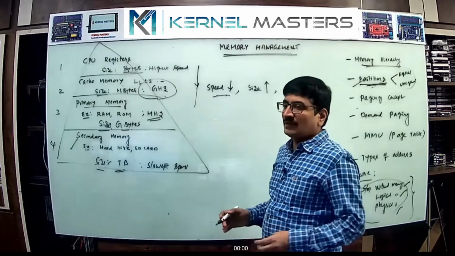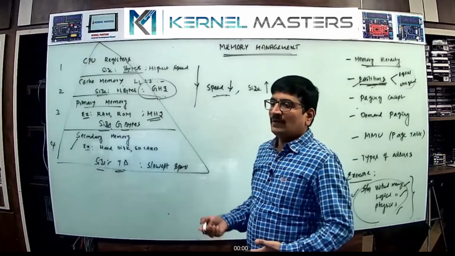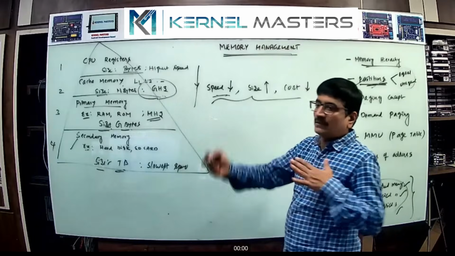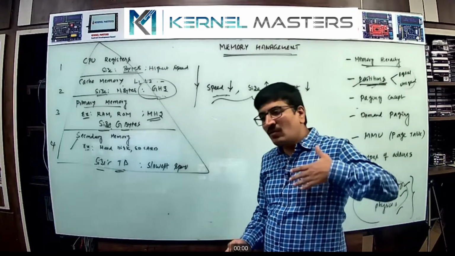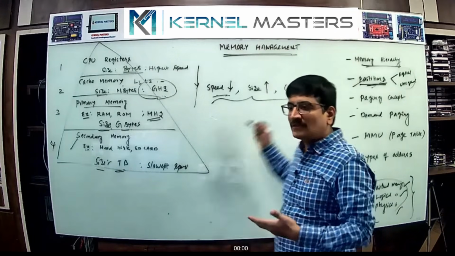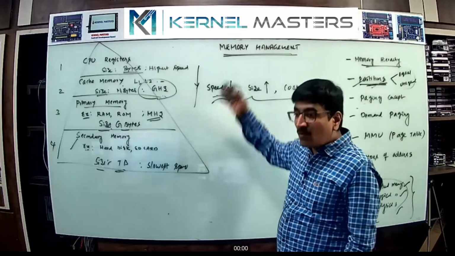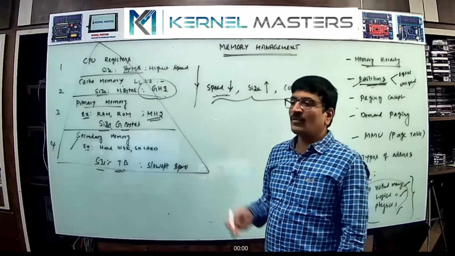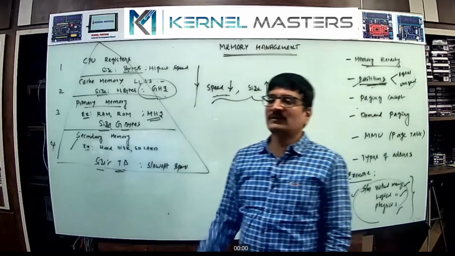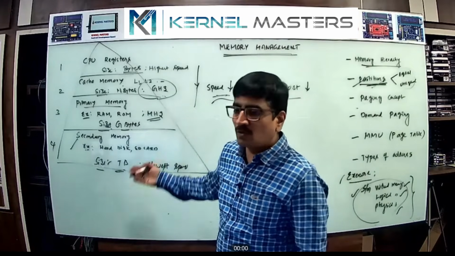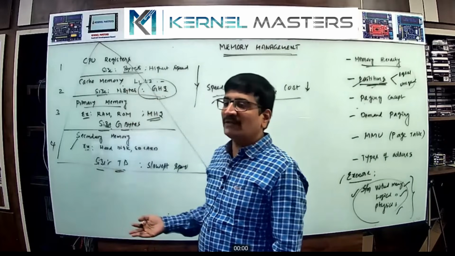Overall, if you are going to design a system, you are responsible for moderating everything. Take only the size that is required. Unnecessarily don't go for more size, because cost increases. Your RAM size of 8 GB may be sufficient, but going unnecessarily to 32 GB costs more. Check what the requirement of the RAM is. Like that, for the storage memory and the cache memory also, according to your requirement you can design the system.